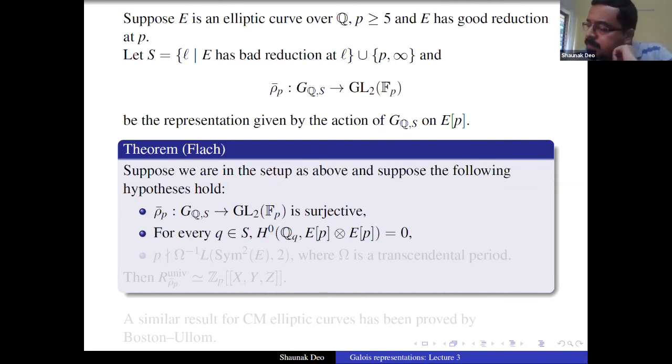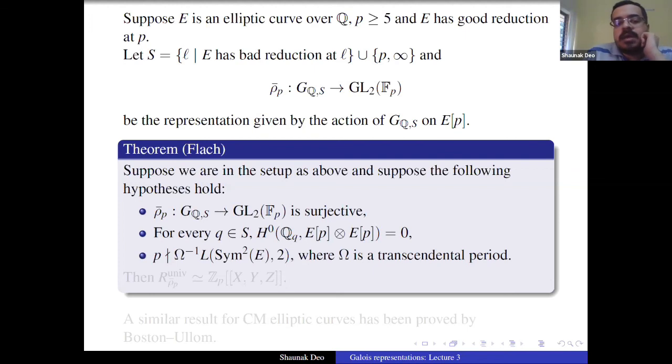And okay, I'm almost out of time, so I'll just take a couple of minutes. Third, p does not divide omega inverse times L(Sym^2 E, 2). So omega is some transcendental period, and this L is the symmetric square L-function of E, and its special value at 2. Because we are dividing by omega, you're going to get a non-zero rational number, and he assumes that p doesn't divide this. So if all these three conditions hold, then he proves that the universal deformation ring of rho p bar is a power series ring in 3 variables.